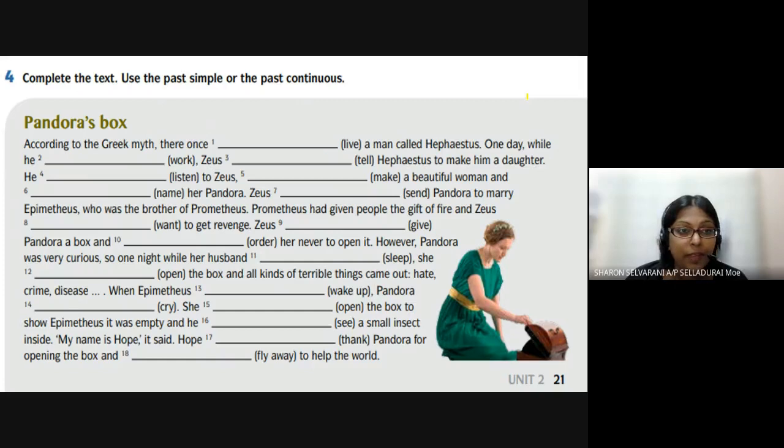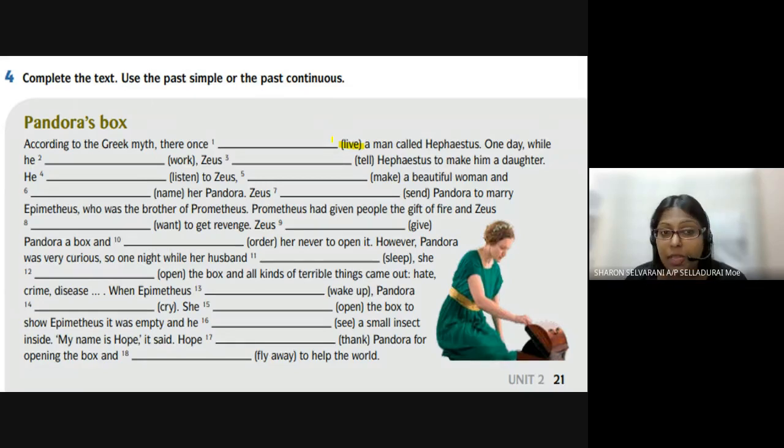Okay, can you all hear me? Class, can you all hear me? Yes, teacher. Okay, so what is the answer? You look at the bracket here. So how are you going to fill this? Are you going to use past simple or past continuous? According to the Greek myth, there once what? Use this as a guide. This is the present tense, right? So can you use it as it? No, you can't use it in present tense. It has to be either past simple or past continuous, right? So what answer can you give in number 1?